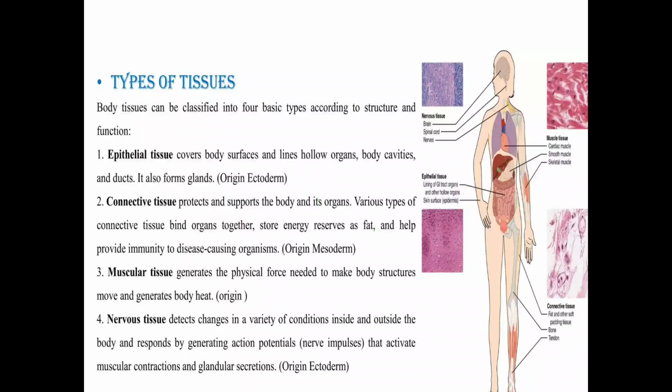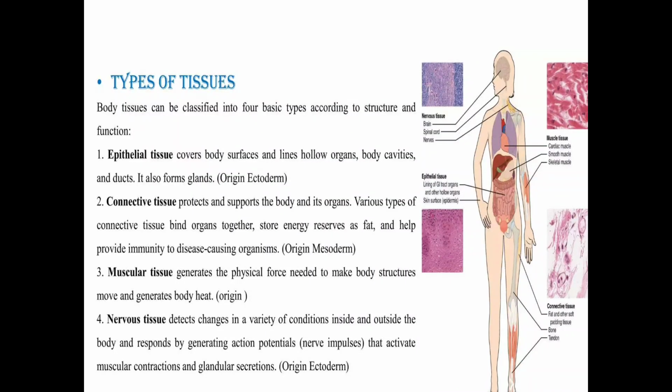The various types of connective tissue bind organs together, store energy as a reservoir in the form of fat, and help provide immunity against disease-causing organisms. So it provides immunity to the body, it provides an energy reservoir, and it binds to other tissues. This is the function of connective tissue.